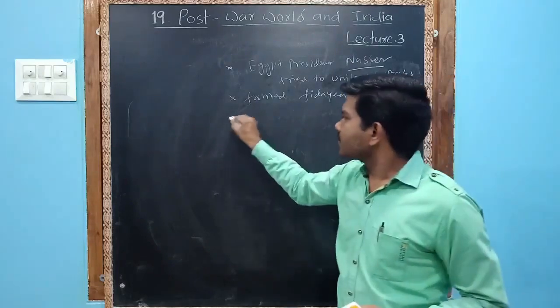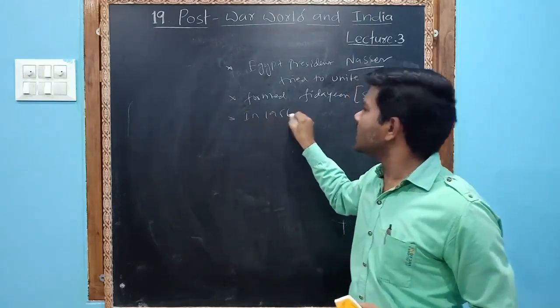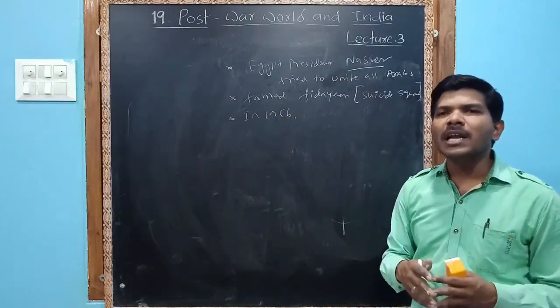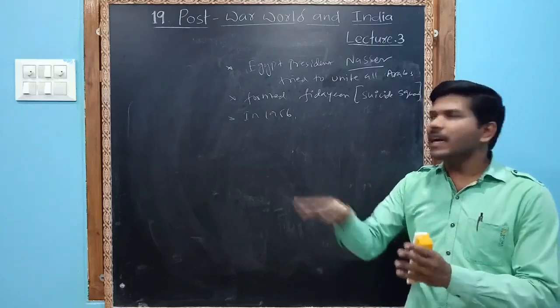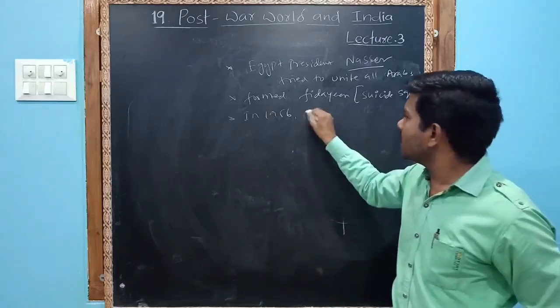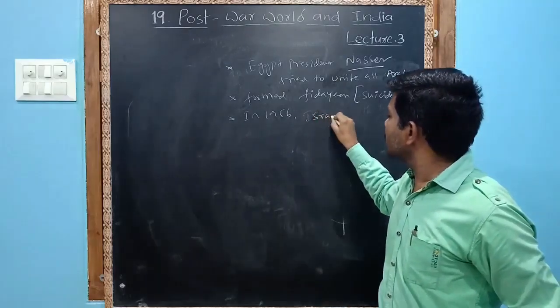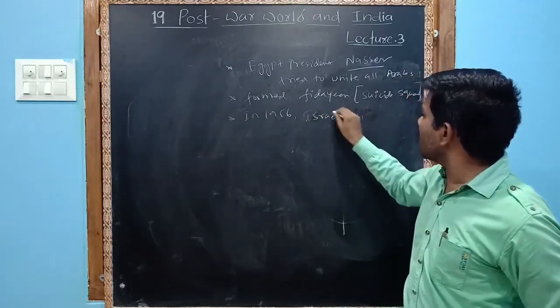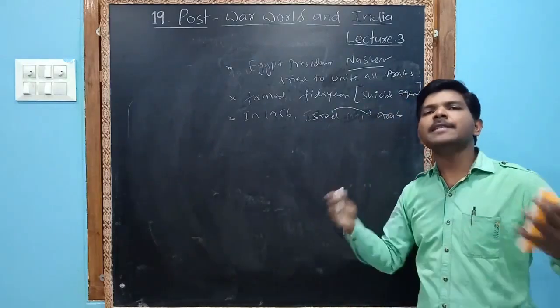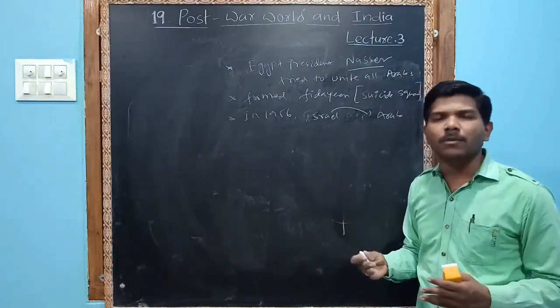Next step. In 1956, a bad incident happened. Israel attacked the Arabs with the help of the Western powers. Again, this became a very great problem.